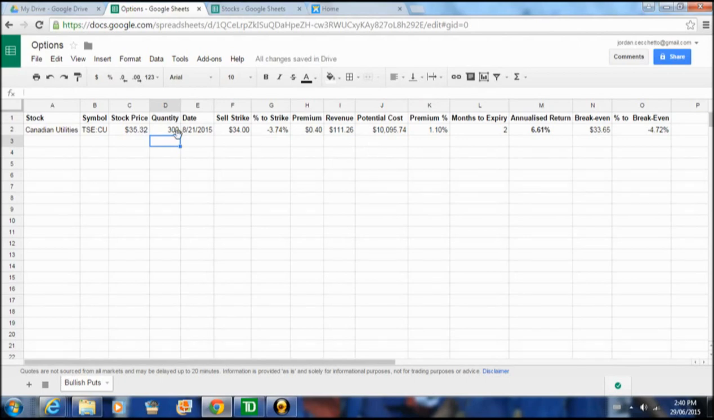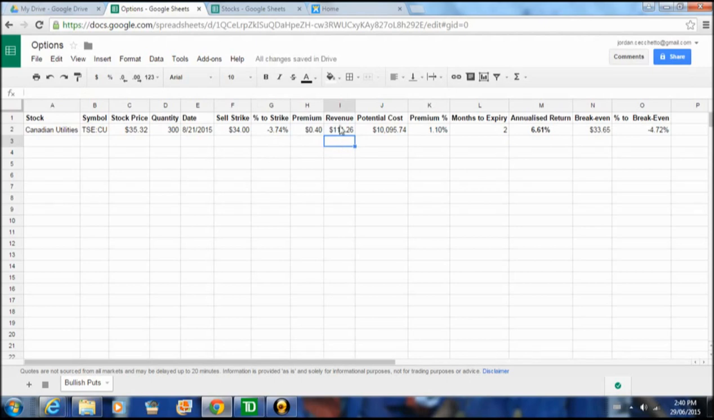So that means on August 21st, if the price of Canadian Utilities drops below $34, we're willing to buy the stock. That means we have to have the $10,000 on August 21st to buy the stock. Now, this $34 strike price is 3.7% below the current price. So the stock has to drop 3.7% in order for our option to be worth anything on August 21st. If it stays above $34, we collect this 40 cents, which amounts to $111 revenue as our premium.